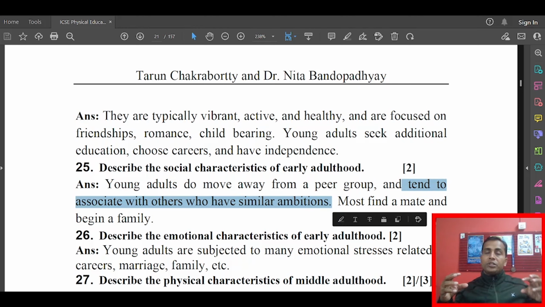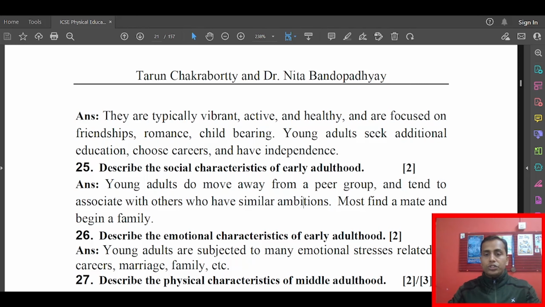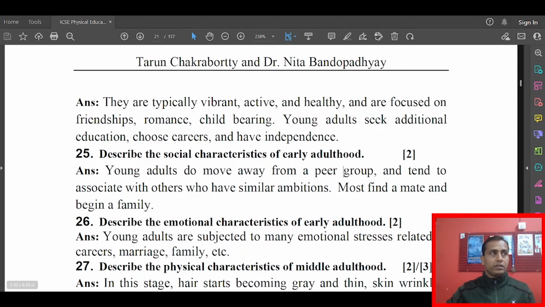Basically, they tend to meet people who share the same ambitions they are fond of. Most find a mate and begin a family. So basically everybody will be trying to find their mate, get married and start a family.